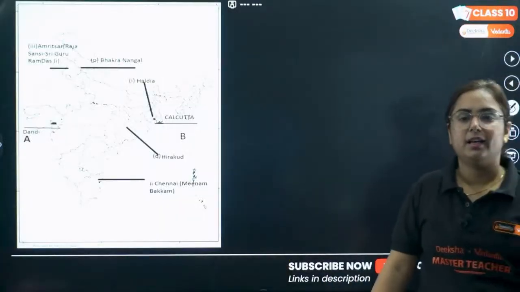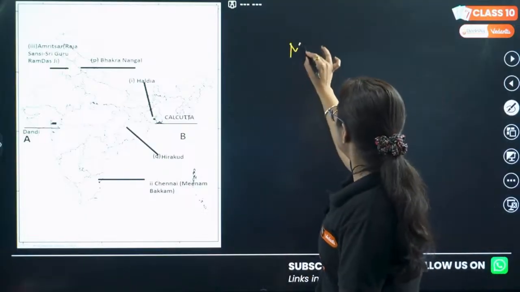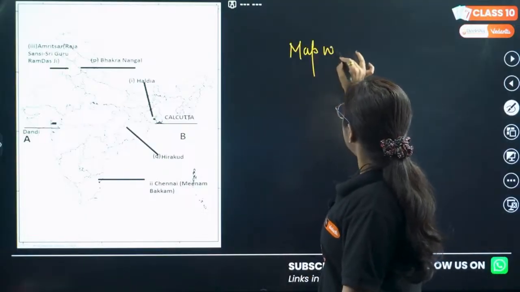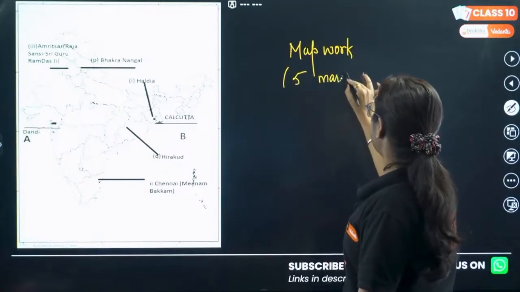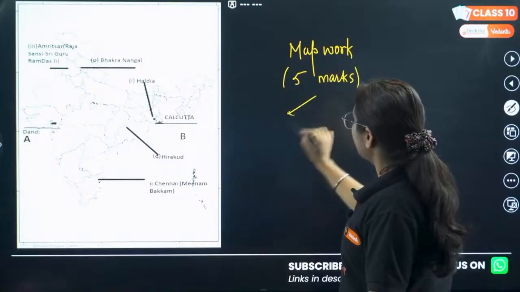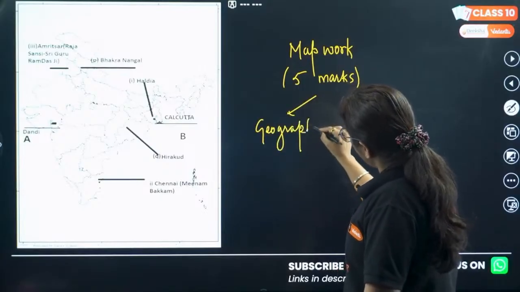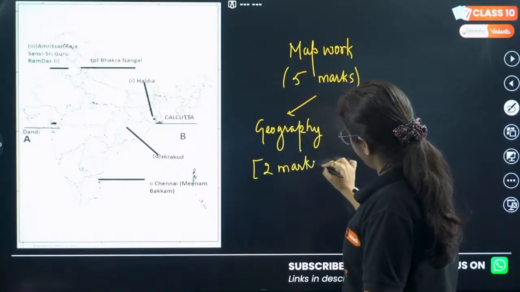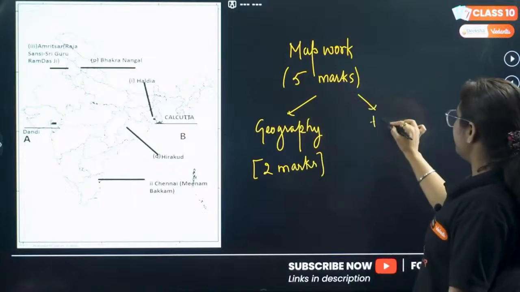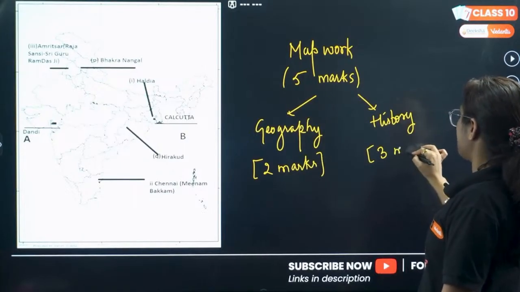And relax, map work. So my students, we have map work for 5 marks. For geography, we have 2 marks. And then for history, we have 3 marks.